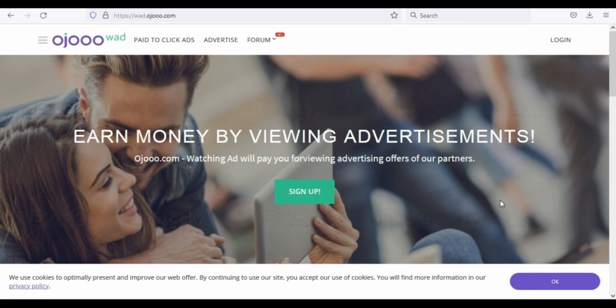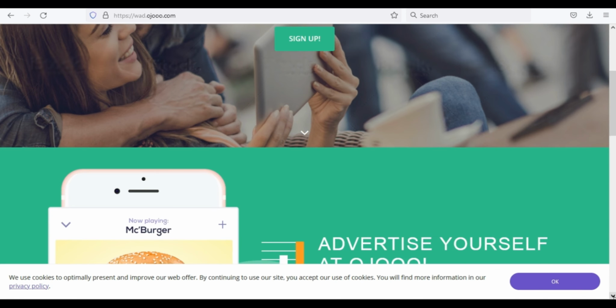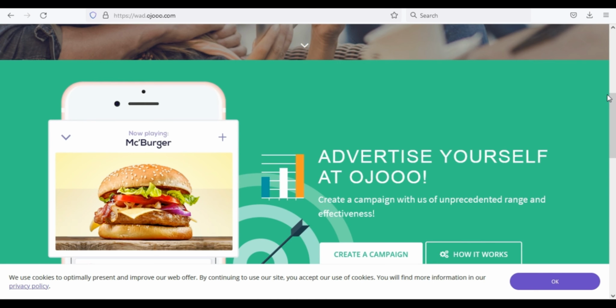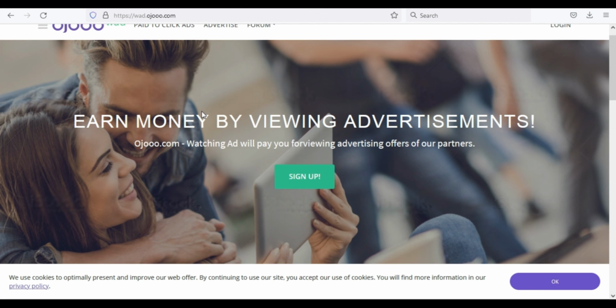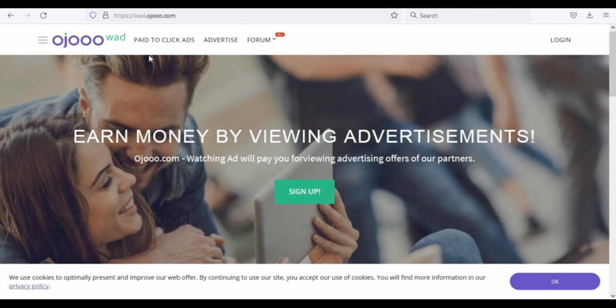So what happens here is that the businesses come to Oju to advertise their products and then pay them a certain fee, which Oju splits with the people that view the ad, which is me and you in this case. So the step you need to take is to register and set up an account for free and start clicking on the ads to make a lot of money without spending any.